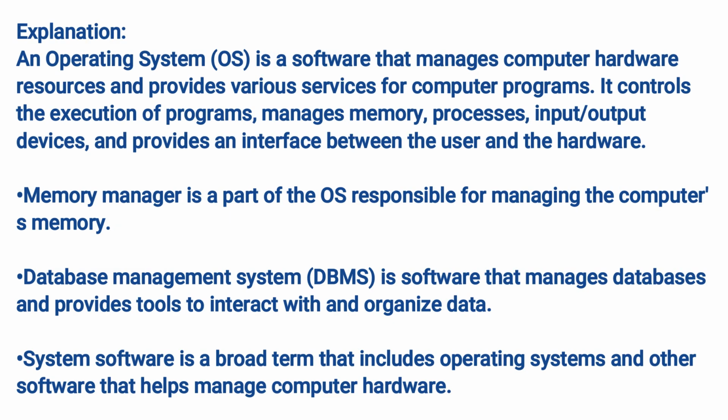Explanation. An operating system, OS, is a software that manages computer hardware resources and provides various services for computer programs. It controls the execution of programs, manages memory, processes, input, output devices, and provides an interface between the user and the hardware. Memory manager is a part of the OS responsible for managing the computer's memory. Database management system, DBMS, is software that manages databases and provides tools to interact with and organize data. System software is a broad term that includes operating systems and other software that helps manage computer hardware.